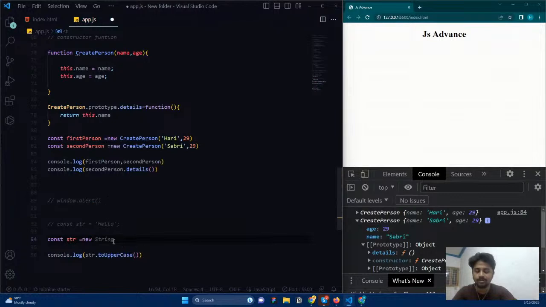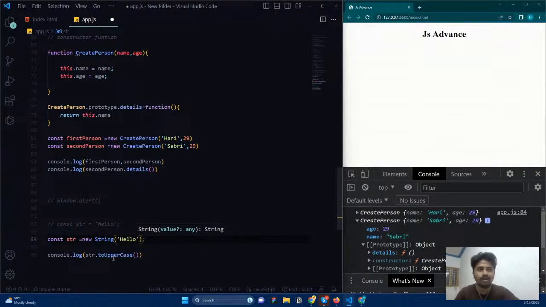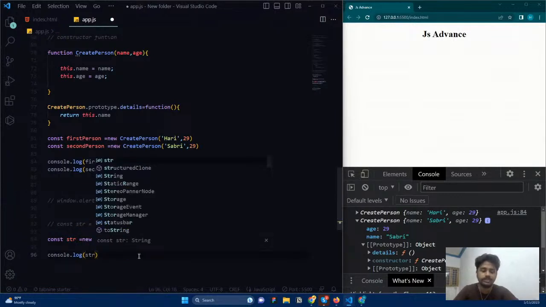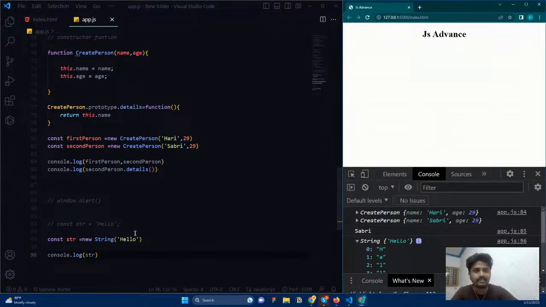New is the keyword, and capital String is the constructor function, and it will take the value. And what this new constructor does is create an object for us. So now we can see the string object. If I save it, you can see we are getting a string object that contains everything. And if I go inside, this is the prototype that is creating it.